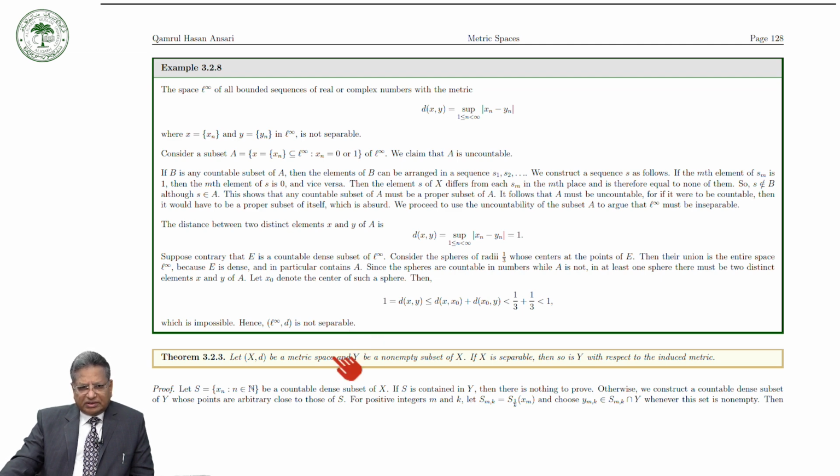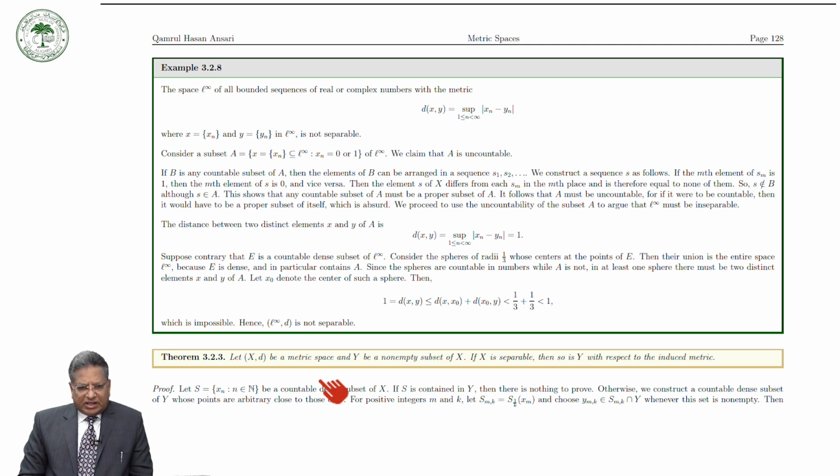Okay, so we have seen the definition of a separable space and several examples of separable and inseparable spaces. Very simply, the set of all real numbers, the set of all complex numbers, R^n and C^n are all separable metric spaces, while L infinity, the set of all bounded sequences of real or complex numbers with respect to the sup metric, is not a separable space. It means that it is an inseparable space.